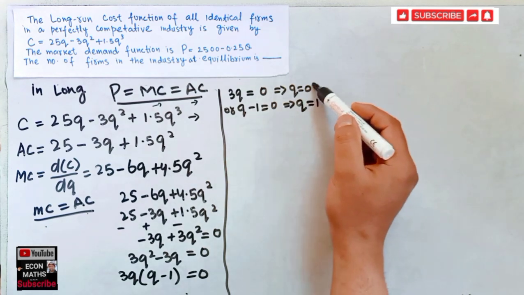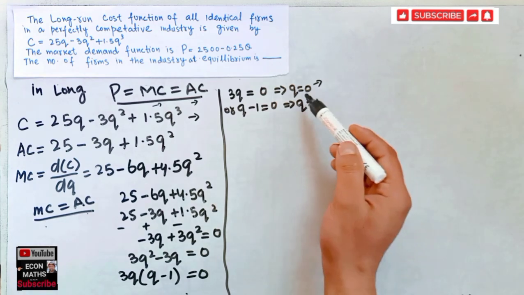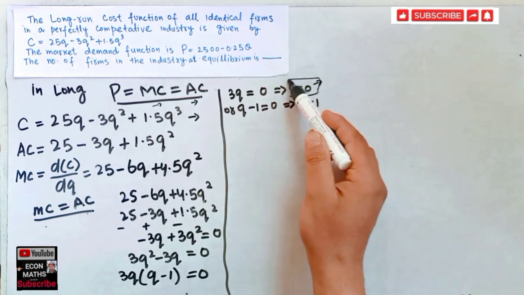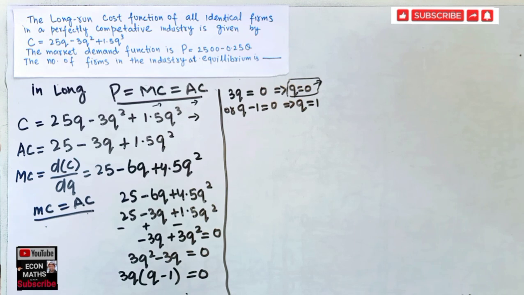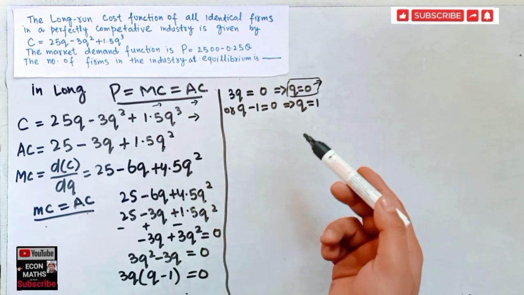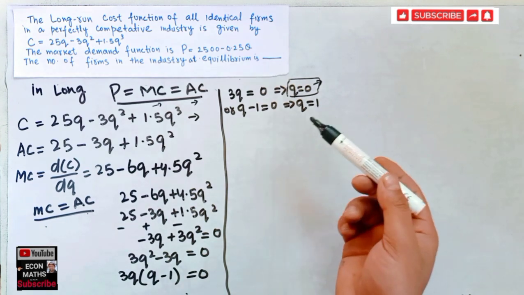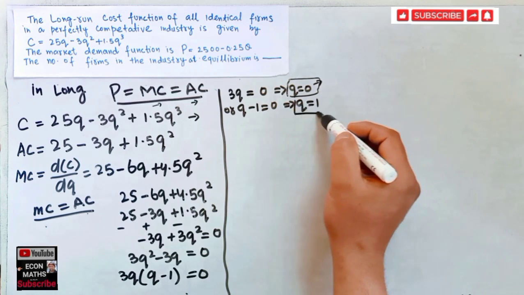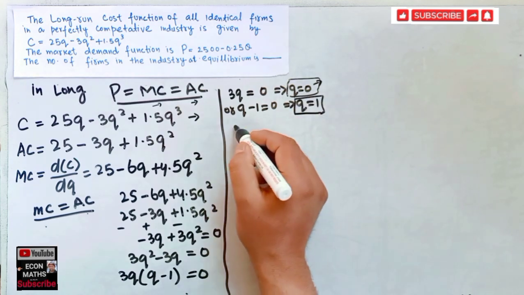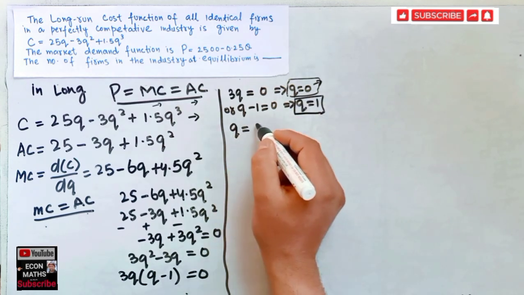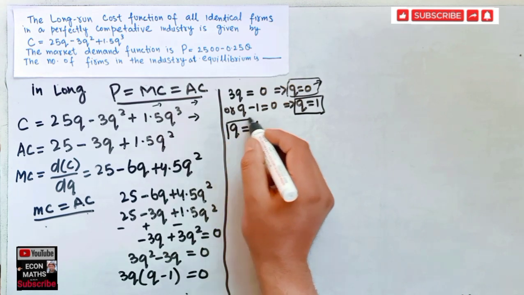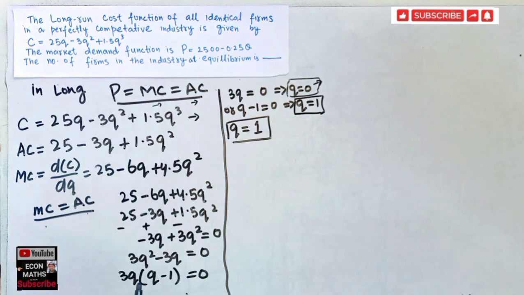But here we can see that in the long run quantity supplied cannot be 0, therefore the firm must produce something. Okay, it can't have a 0 output level. So our Q is equal to 1. So we got that the quantity supplied by an individual firm in the long run is equal to 1. So this is the first part in solving this question.